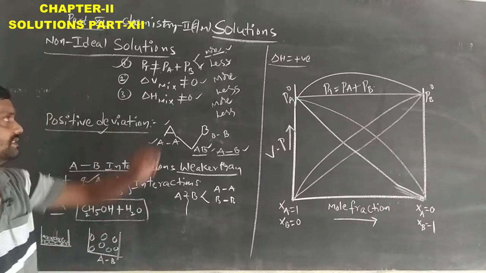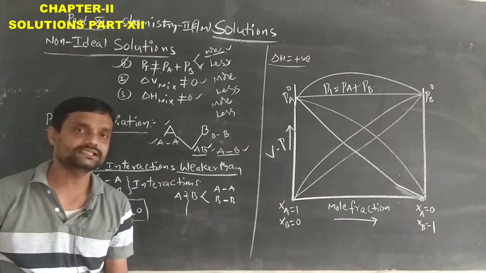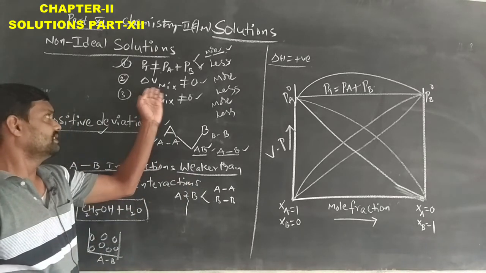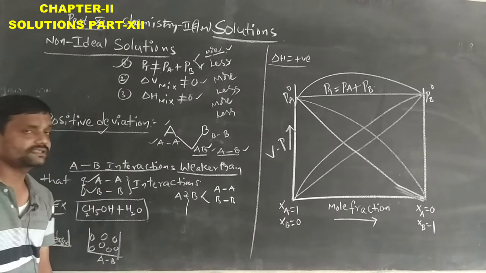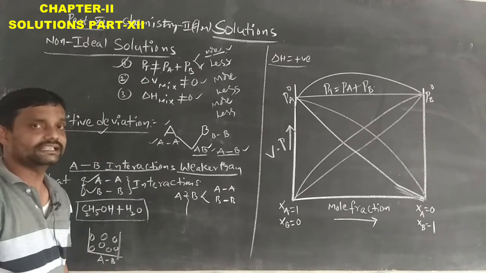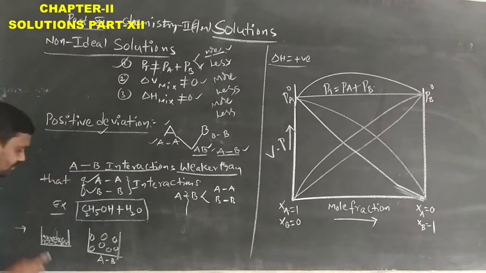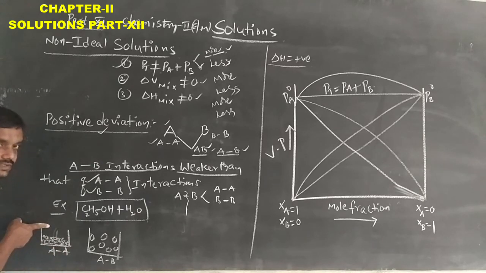Another condition is that if two solutions are mixed with each other, the change in volume is not equal to 0. Positive deviation means here the change in volume will increase. Simple concept. For example, this is the A type of solution.